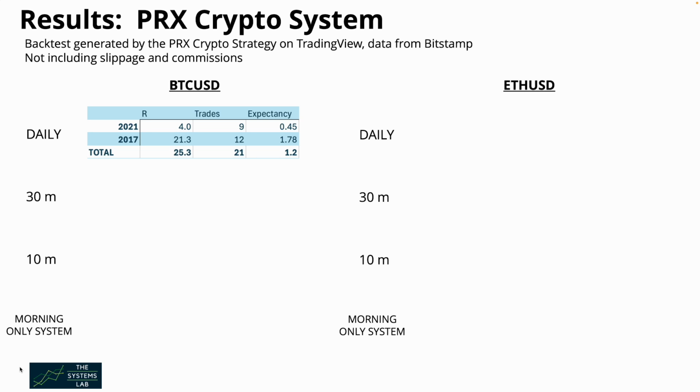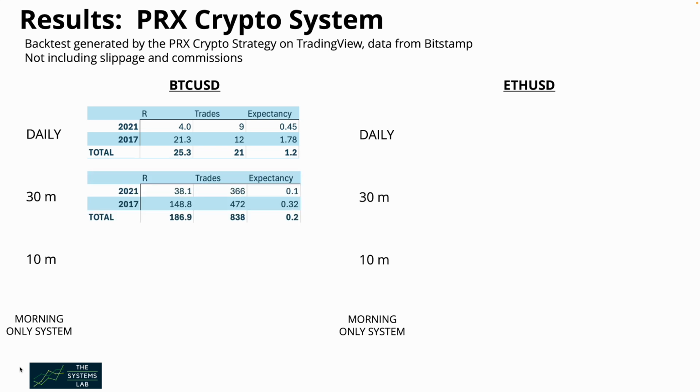Now, if we wanted to have a greater number of trades, some more opportunity to trade, more expectunity, we could look at 30-minute bars, which is what we're going to take a look at now. This is a time frame that was popularized by one of our mentors, Dr. Ken Long, and the results are outstanding. For both years, we have a total of 186.9 R over 838 trades with an expectancy of 0.2.